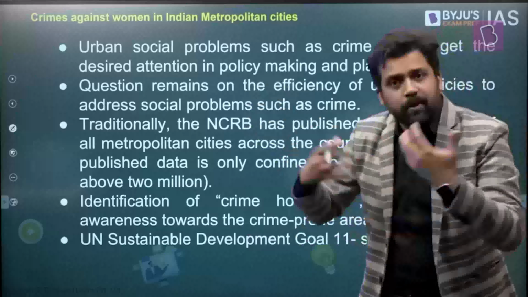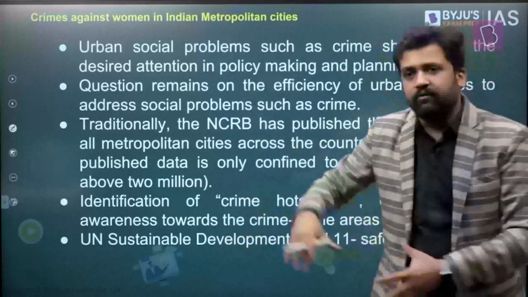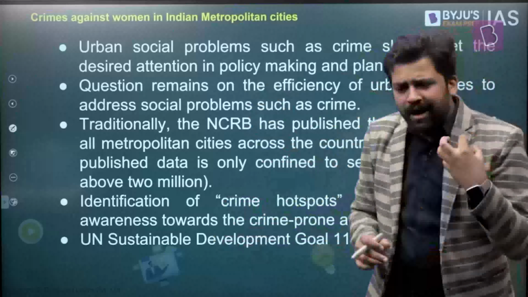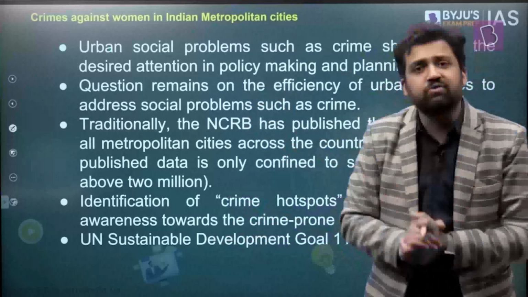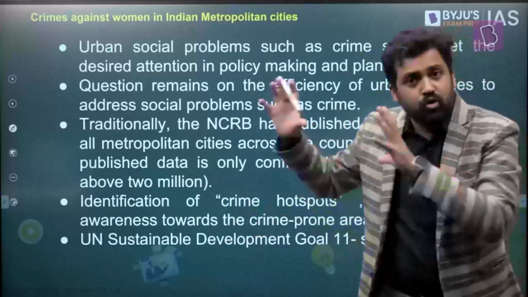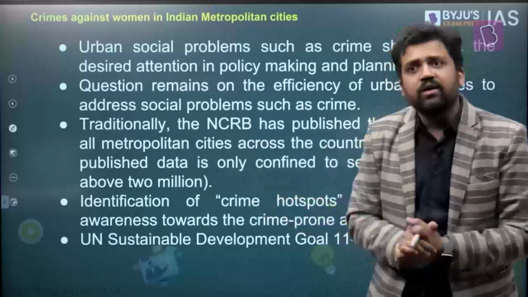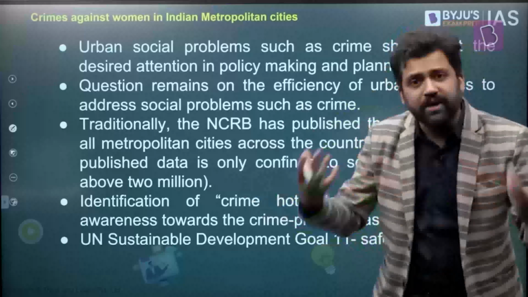In the future, again, the level of urbanization is going to increase. Small towns will become cities. Rural areas will become towns. So multiple kinds of social problems might emerge. Crimes against women is one of those social problems. So the governments, both the union government, state government, and also the local governments, the urban local bodies, need to focus on these kinds of things, the new kinds of social problems that are emerging.